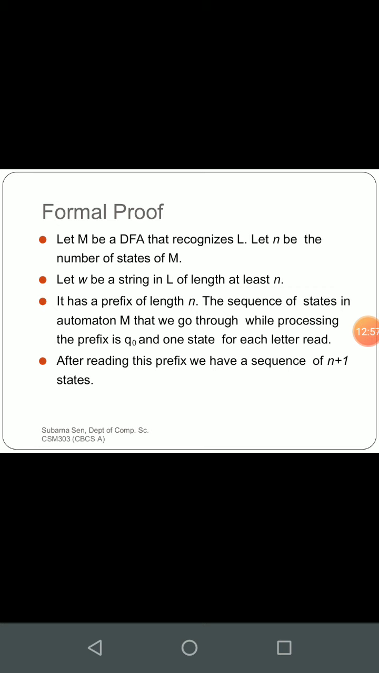It can be very easily proved. Say I told you to design a machine which accepts AAB. To make the machine accept this string AAB, how many states do you need? 4 states at least. Without 4 states you cannot make the machine accept AAB. So whenever you have a string of length n, your minimum number of states will automatically become n plus 1.